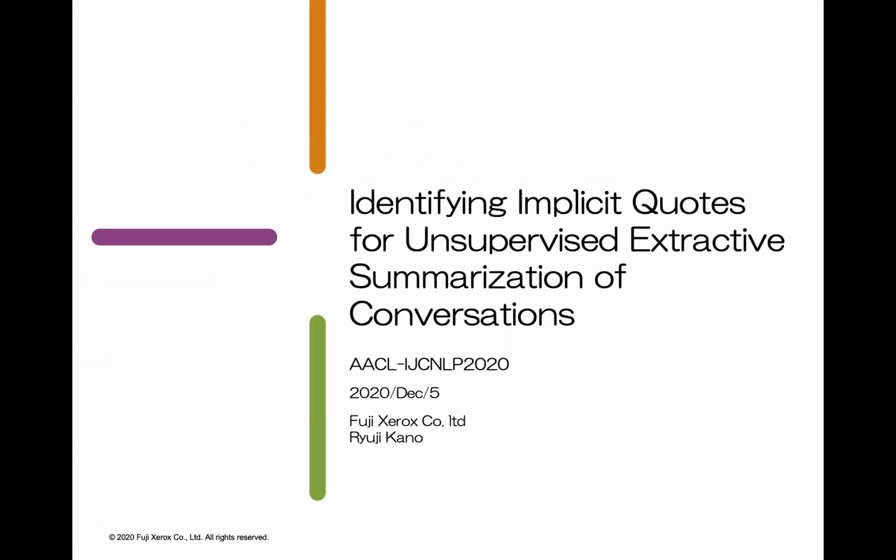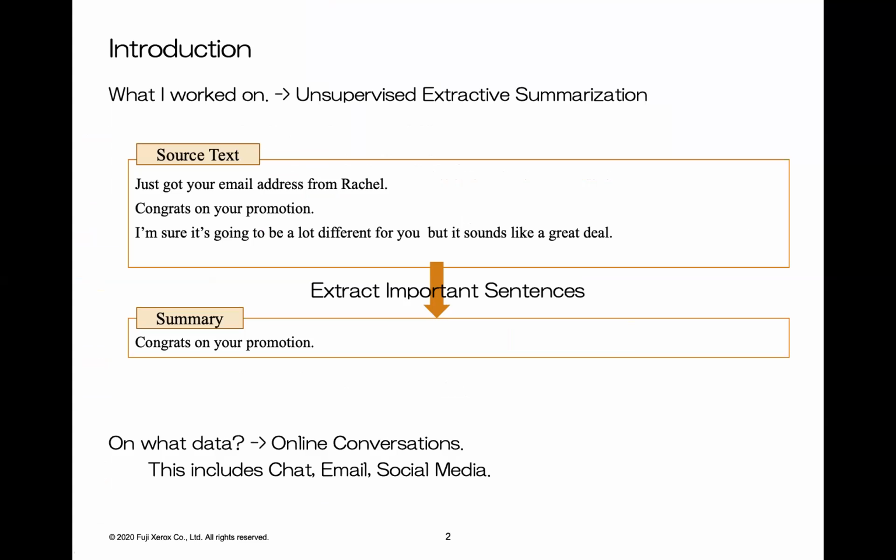Identifying implicit quotes for unsupervised extractive summarization of conversations. My research is about extractive summarization. Extractive summarization is a method to extract important sentences from the source text. The data I worked on are online conversations. Online conversations include chat, email, and social media.